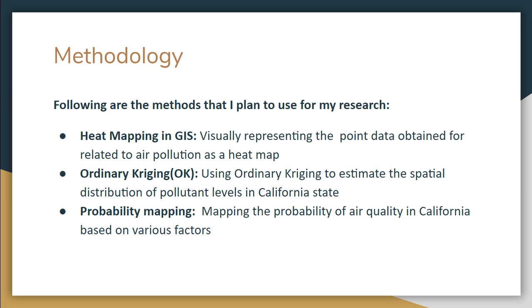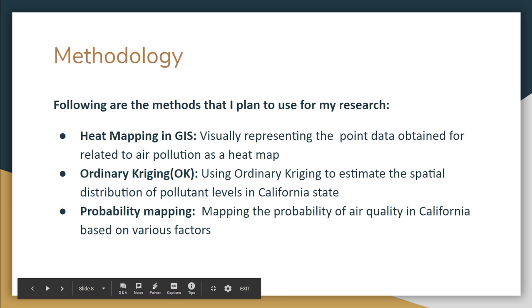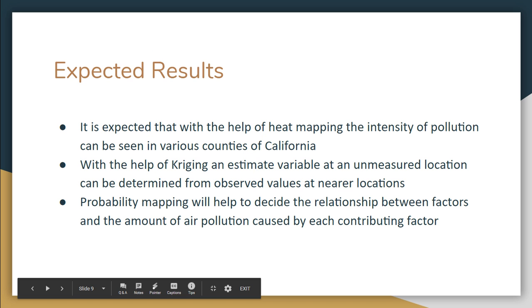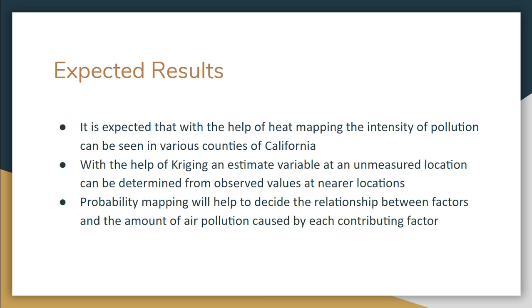And probability mapping will be used to determine the air quality based on various factors such as gas emissions and surrounding nature, etc. The results that I expect from this research are that heat mapping will help me decide the intensity of pollution, which can be seen in various counties of California.